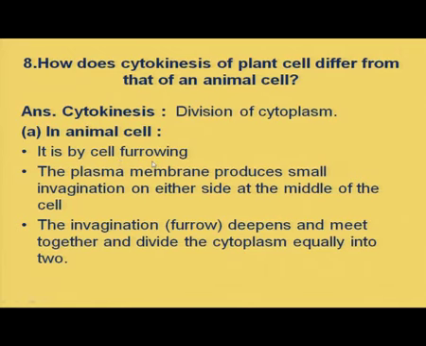The plasma membrane, the outermost boundary of an animal cell, produces invaginations, infoldings, on either side of the cell in the middle portion. Later this furrow deepens, the sides meet together and divide the cytoplasm equally into two. By this method, cytokinesis is completed in an animal cell. So, it is by cell furrowing.